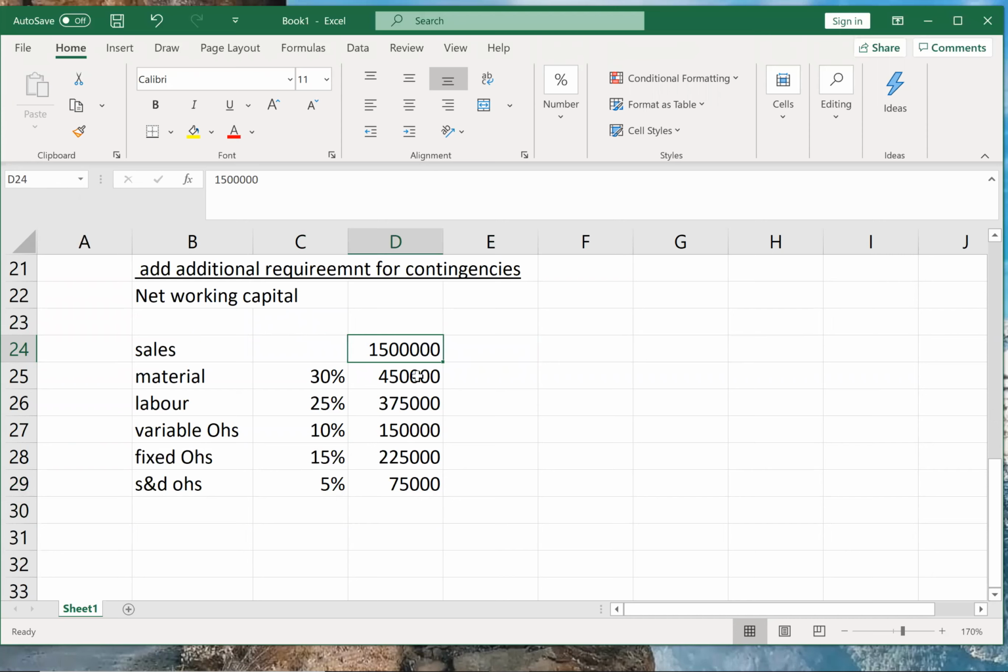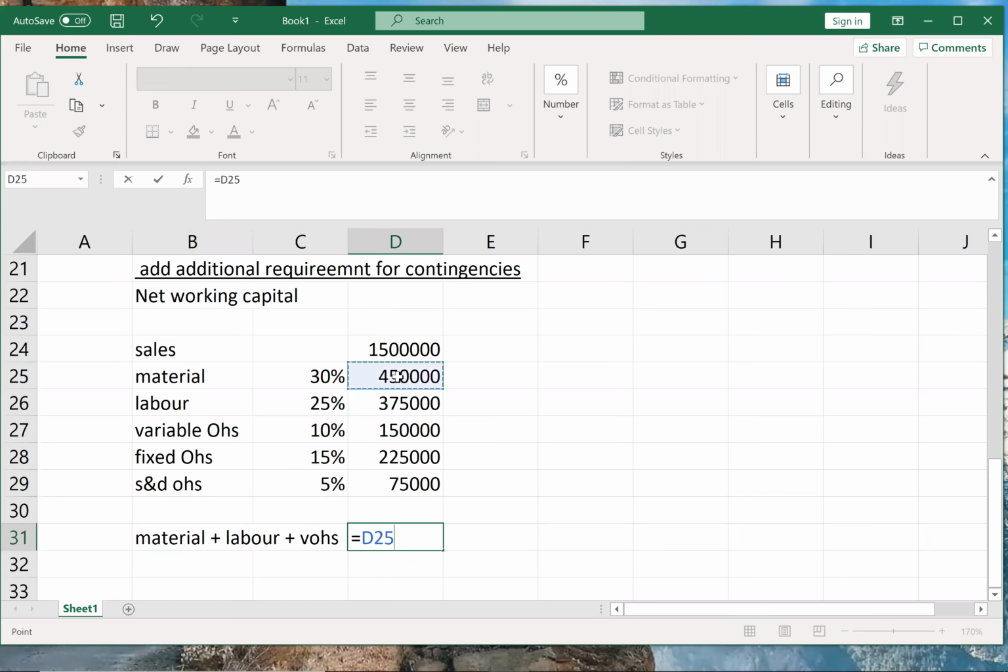For stock of raw material, we'll use material. But for WIP and finished goods, we'll use the total of these three, as given in the problem. So we can also calculate material plus labor plus variable overheads, because for WIP and finished goods we'll need this amount. So we have got all the amounts now. We'll just multiply by the period and we'll get our working capital.